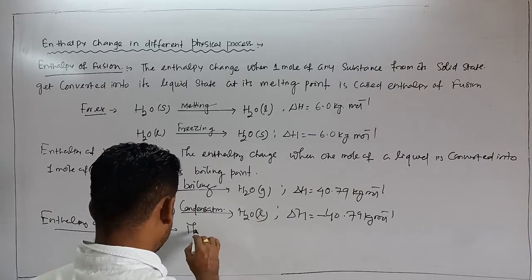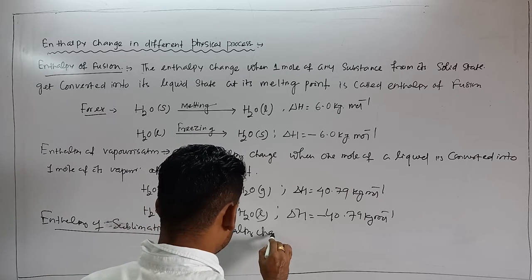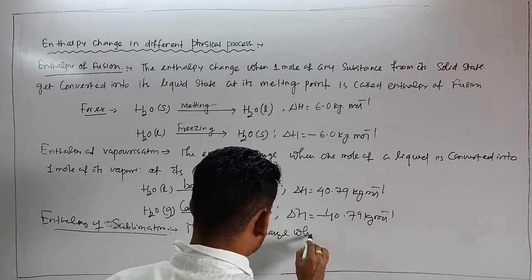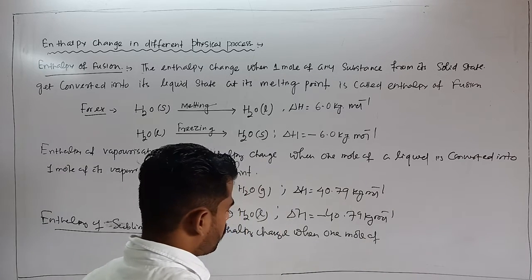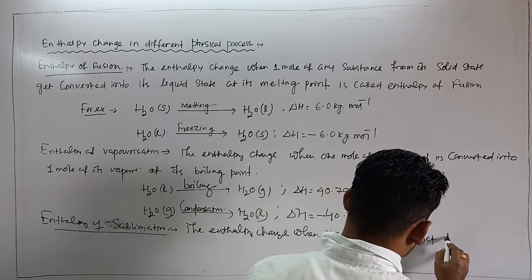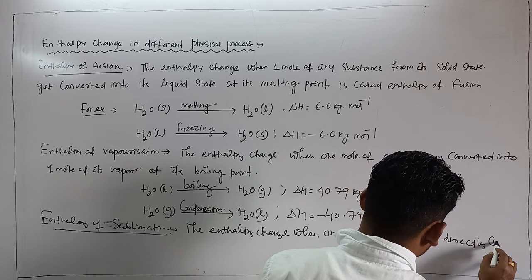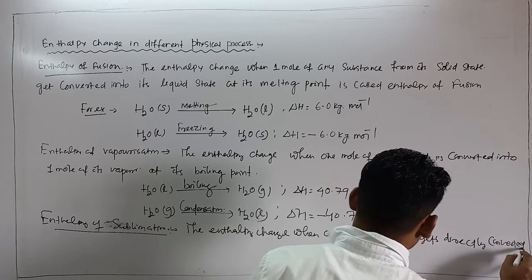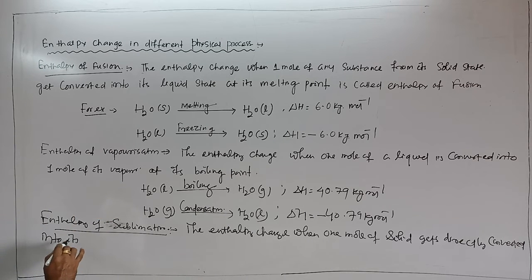The enthalpy change when 1 mole of solid gets directly converted into its vapor.